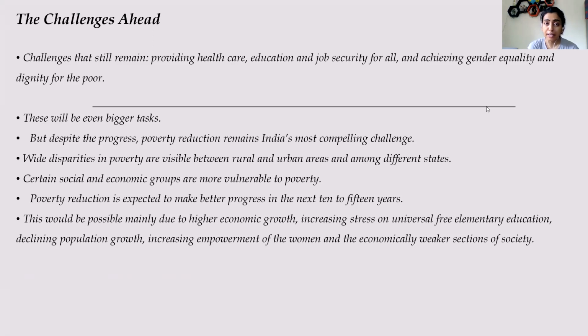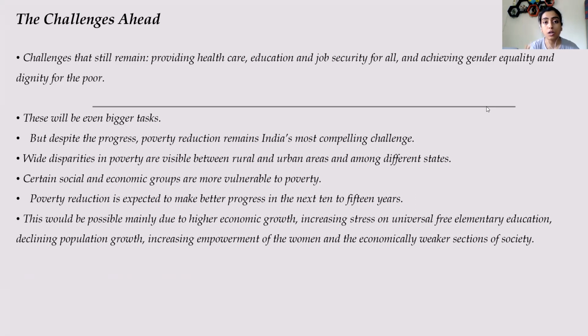There are more challenges, like, as I said, a huge disparity between the rich and the poor people, and also between the people of rural areas and urban areas. The poverty level in rural areas and urban areas is not the same. In rural areas it is more, in urban areas it is a bit less.